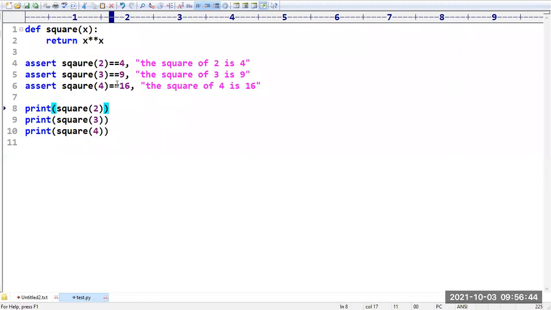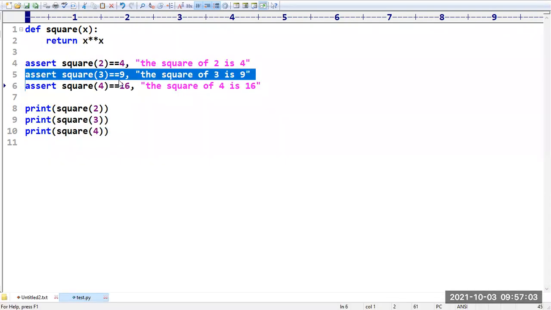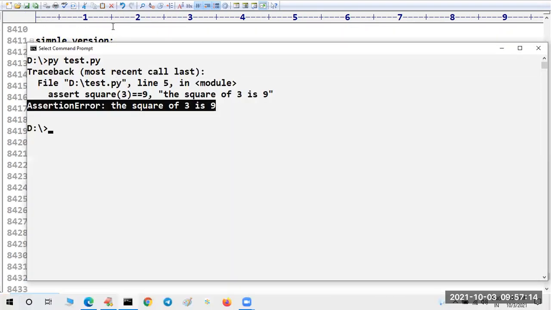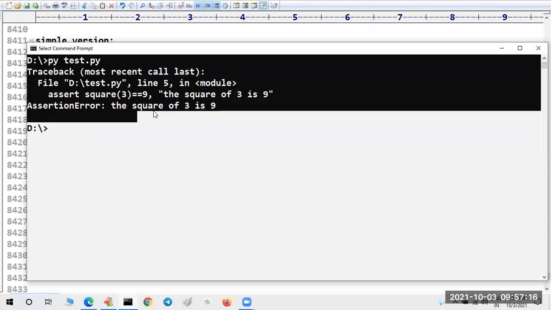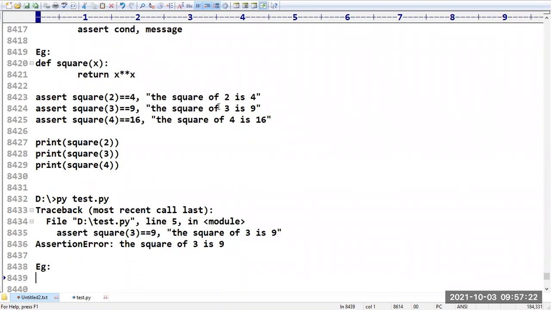Yes, we are getting the answer successfully. You can see we are getting an assertion error at line number 5. The square of 3 should be 9, but I am not getting 9. So there is a problem in this case. You can identify that problem and fix it. This kind of technique is called assertion. If you want to debug your code, we can go for these assertions.